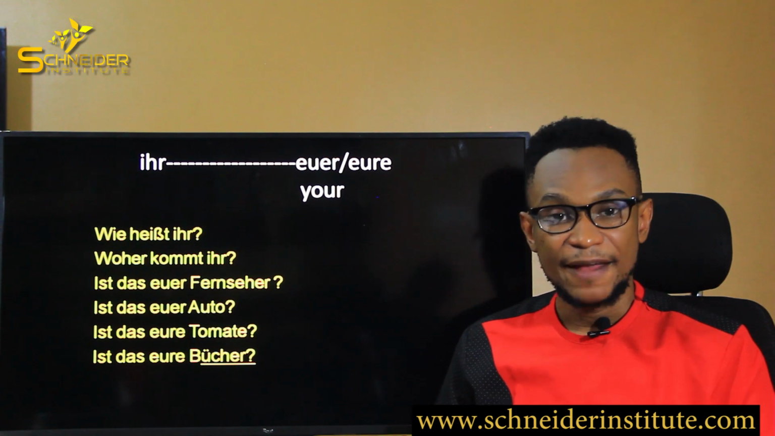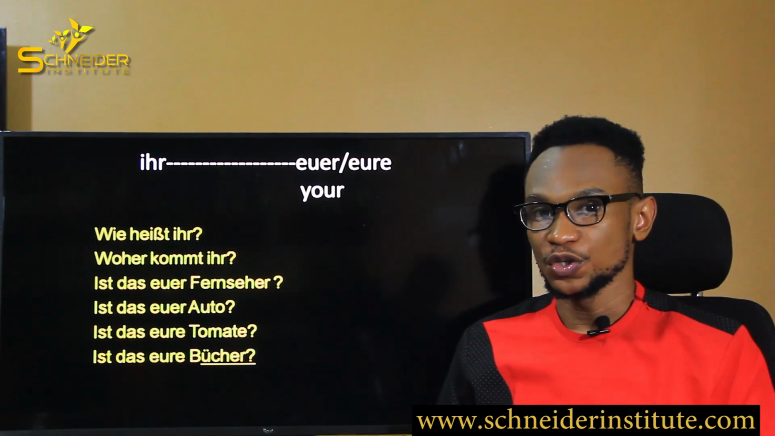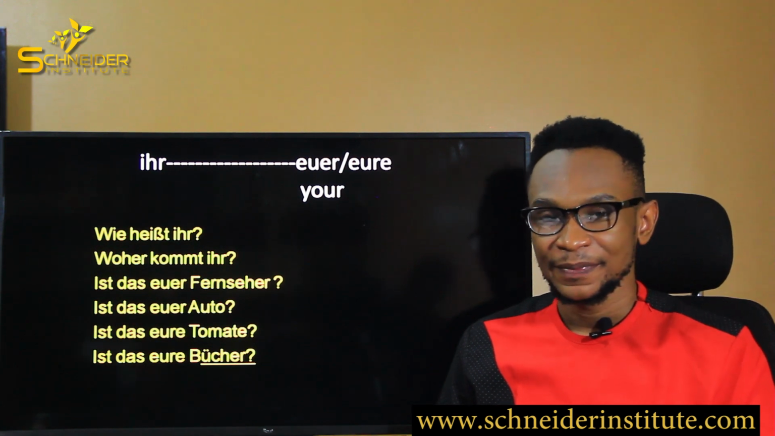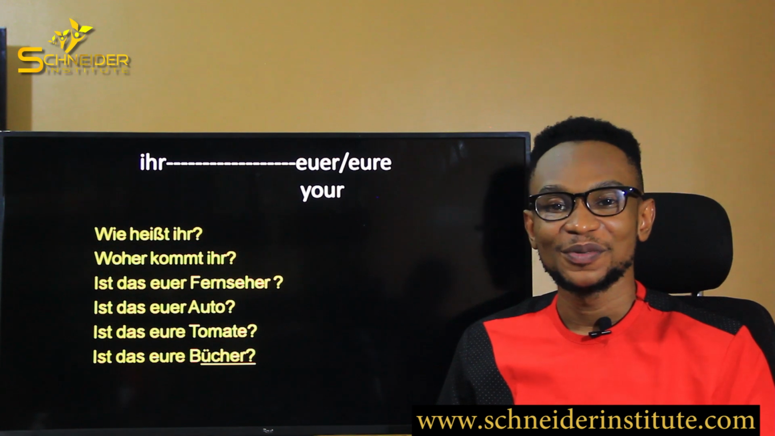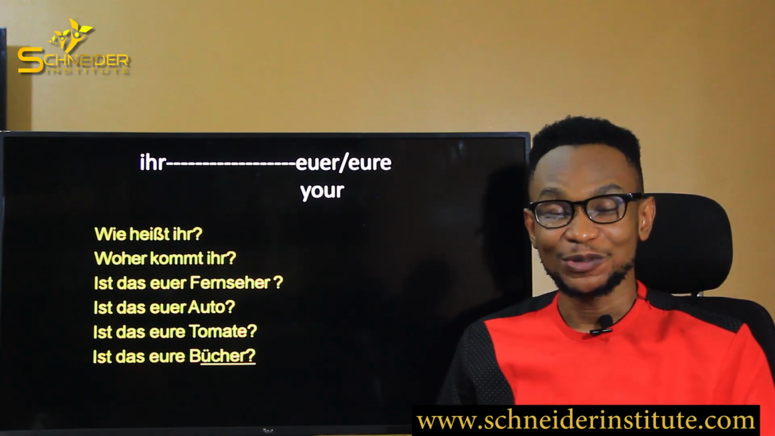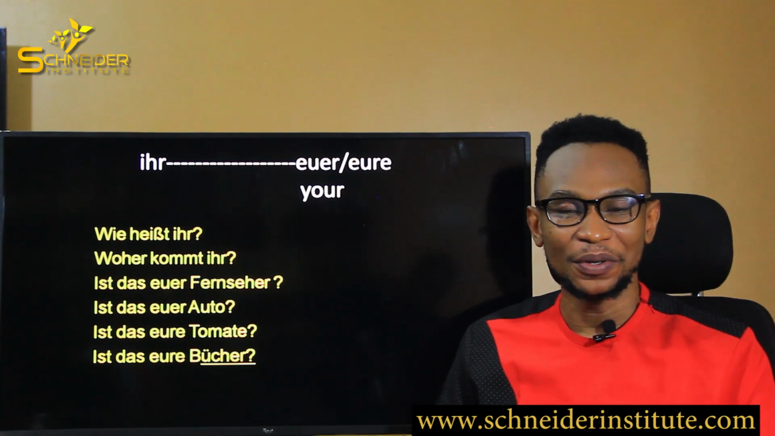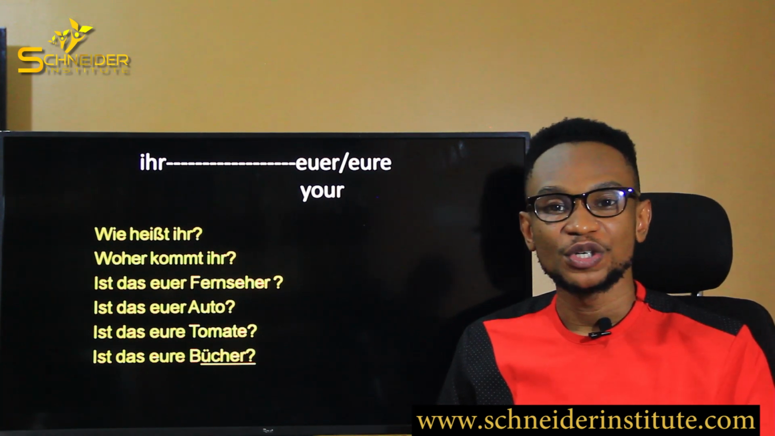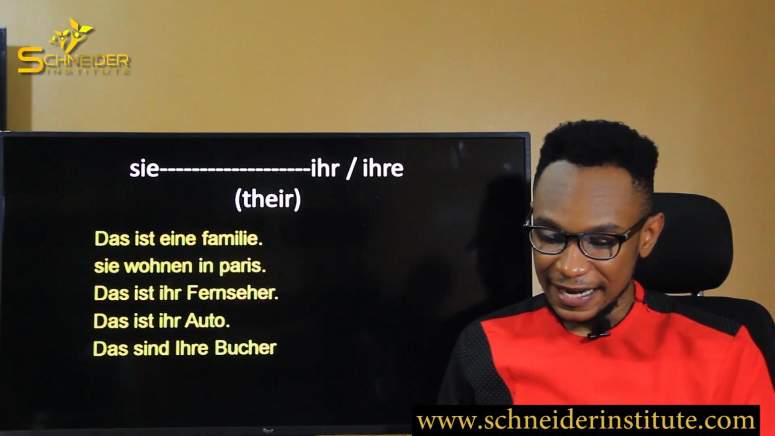So don't forget, for the masculine, we use euer. For the neutral, we use euer. And for the feminine, we use eure. And for the plural, we use eure. Okay? I'm sure when you get to see the assignments, you're going to practice them more and know how to use them on your own. Don't forget, masculine and neutral, euer. Feminine and plural, eure.